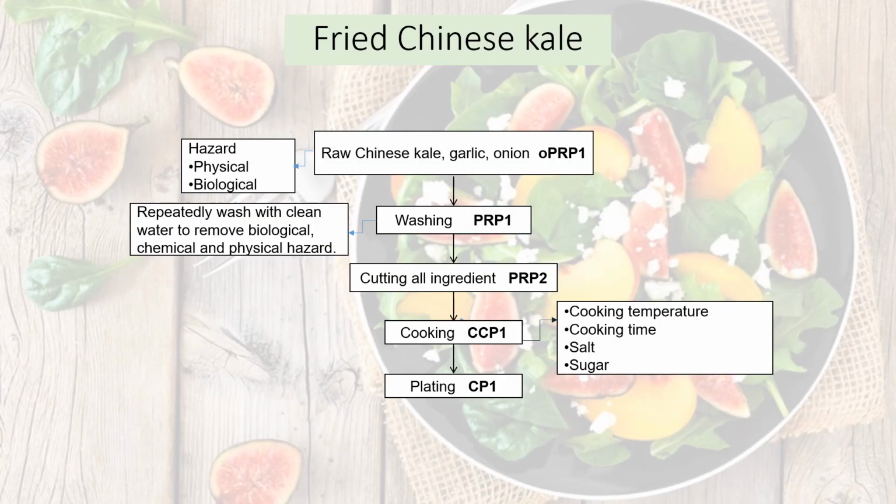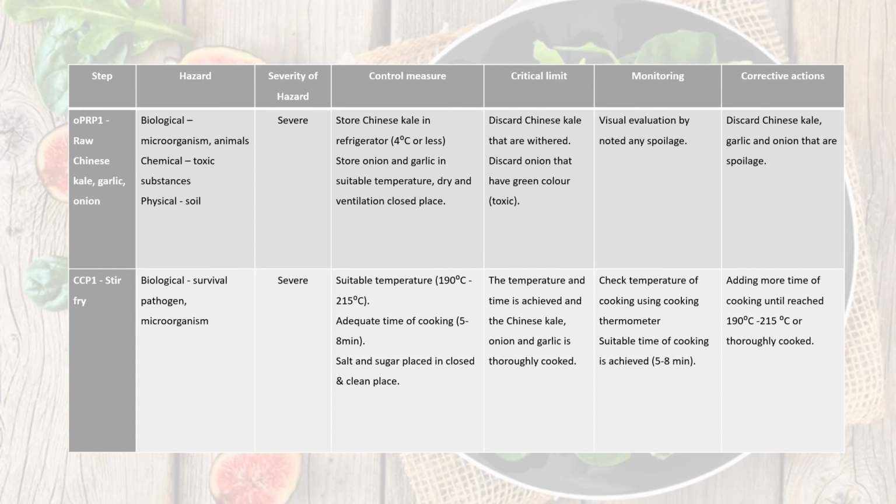For the third menu, which is fried Chinese kale, there are 5 steps in this menu. The first step is raw Chinese kale, garlic, and onion. This step is OPRP, and we identified that there are physical and biological hazards. Step 2 is washing. Washing is PRP. Step 3 is cutting all the ingredients, also a PRP. Step 4 is cooking. Cooking is a CCP. In this step, we have to control the temperature, the time, and we add salt and sugar. Step 5 is plating.